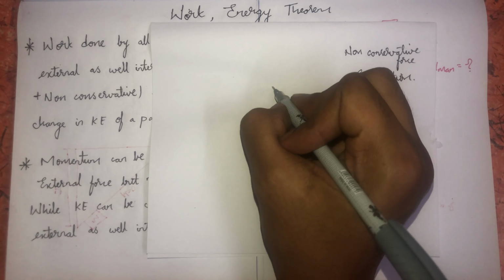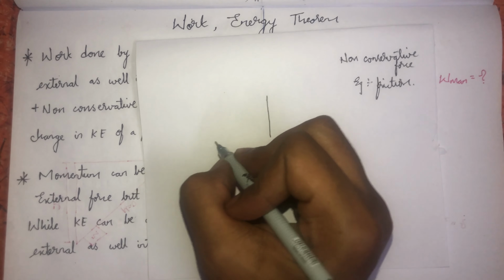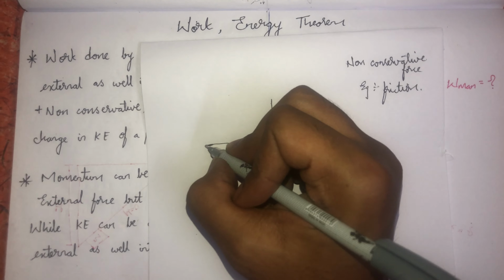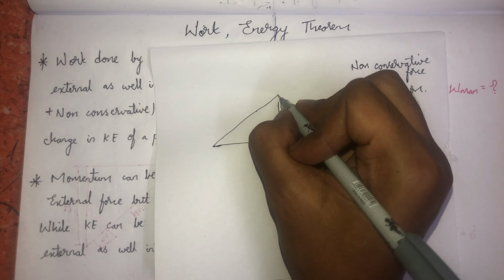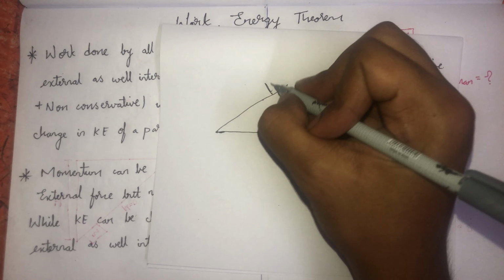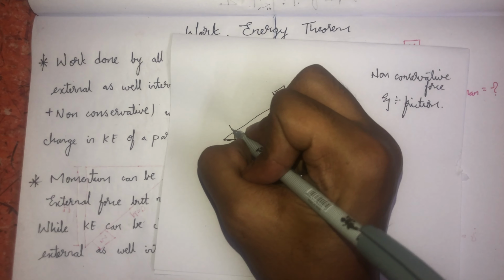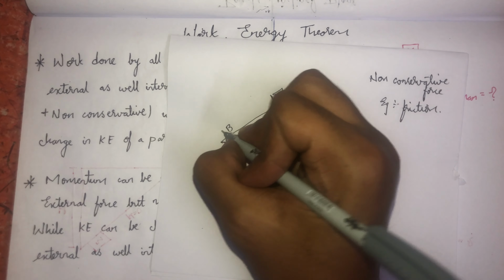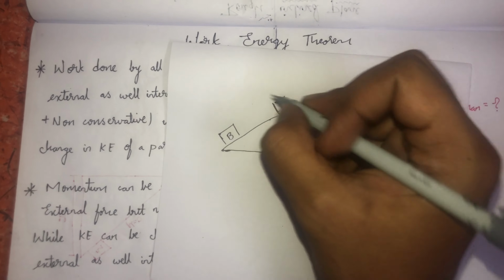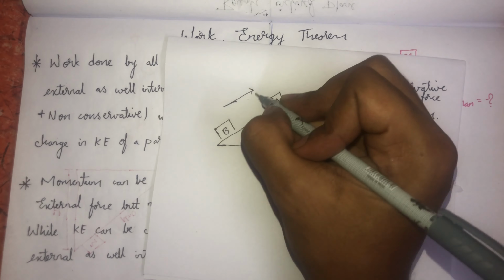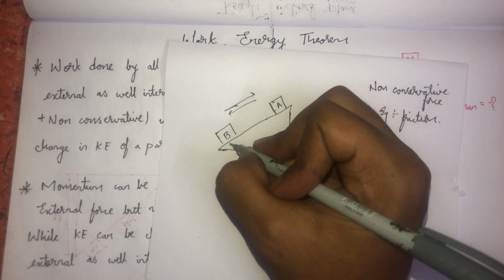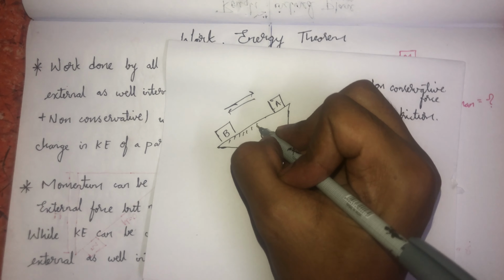Here, in the case of a rough inclined plane, friction comes into action. The body is moving from A to B and B to A on the rough surface.